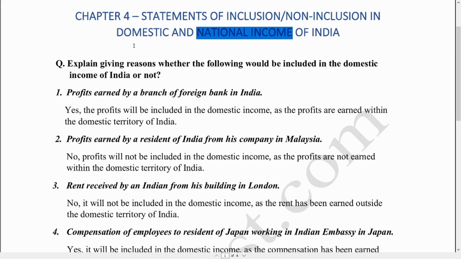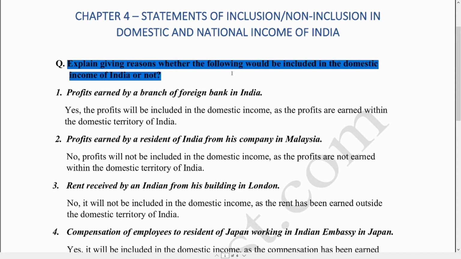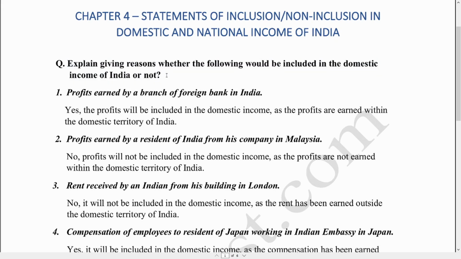In this video, I am going to focus on those items which would be included or not included in the calculation of domestic income of India. So let's get started. The question says, explain giving reasons whether the following would be included in the domestic income of India or not. Now students, to identify domestic income of India, we have to be clear about two factors.